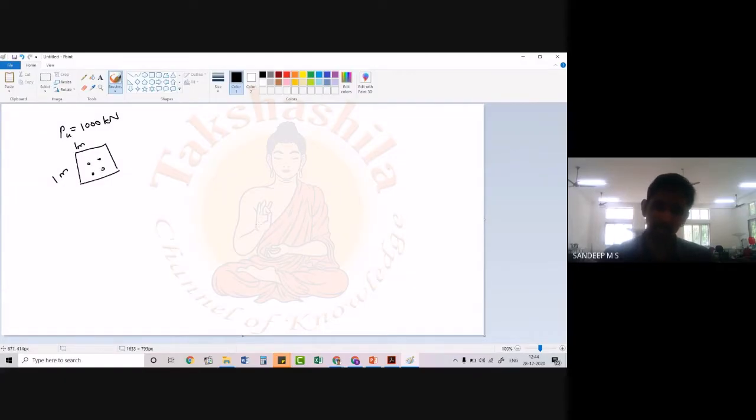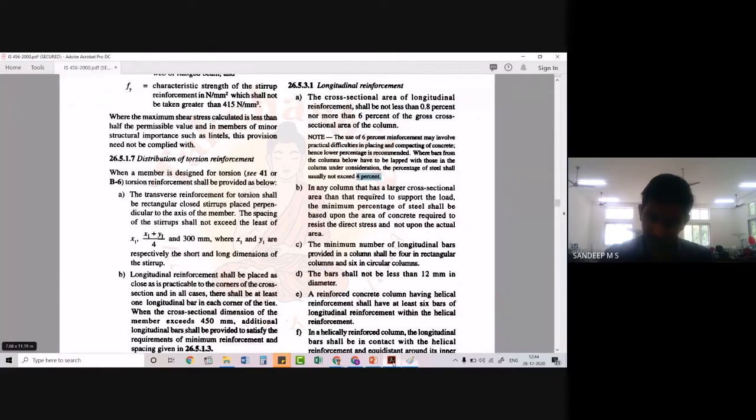So what this code states is that in any column that has a larger cross-sectional area than that required to support the load... So basically, we need to carry only 1000 kilonewtons, and we have provided a larger area which is more than sufficient to carry this 1000 kilonewtons. We know the compressive stress of concrete and we know the load, so we can calculate the area required for carrying that load, because stress is equal to force by area. Using that relation, we can easily calculate the minimum required amount of area to be provided.